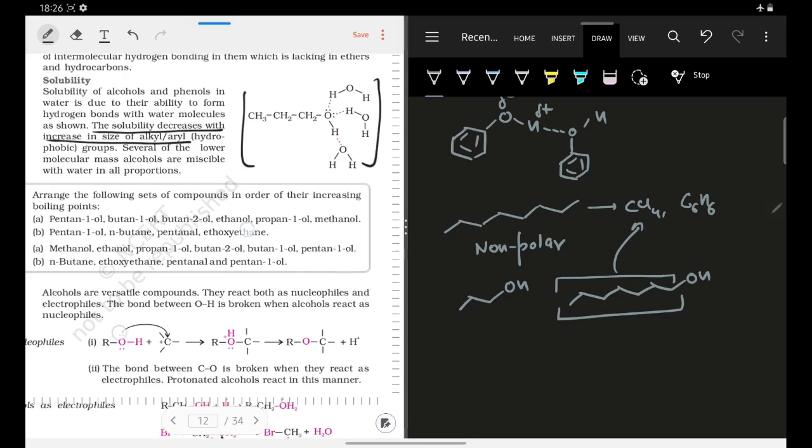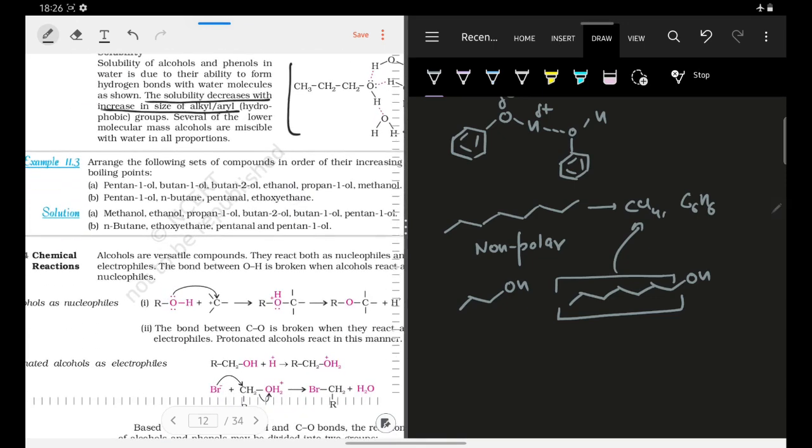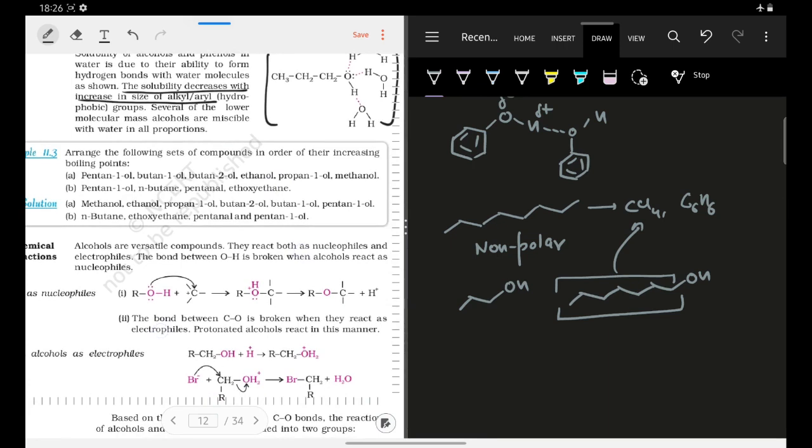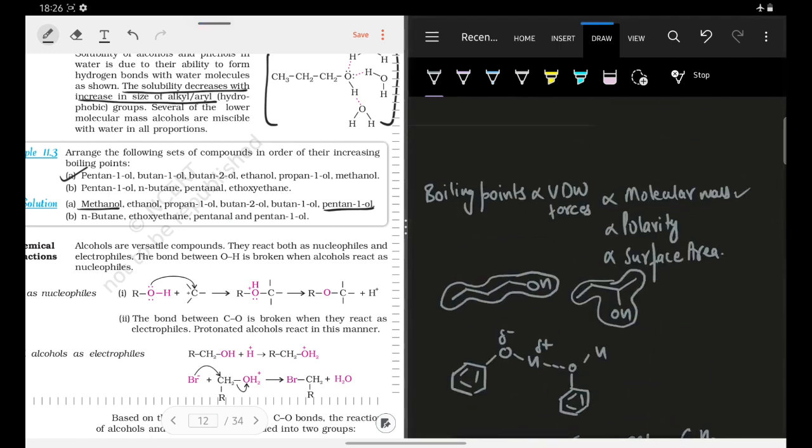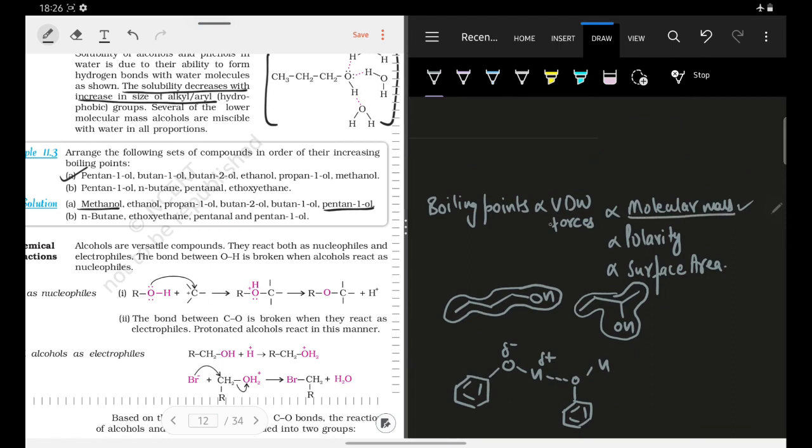Now let us try to focus on example 11.3. This is very easy. We have to arrange the compounds in increasing boiling point. So here for the first example they have taken some alcohols and there is a difference in carbon atoms. So we know that pentane-1-ol will have the highest boiling point, methanol will have the lowest boiling point. Why? Because pentane-1-ol has the most carbon atoms and methanol has fewer carbon atoms. So there will be a difference in molecular mass, and we know that the boiling point depends on van der Waals forces, and van der Waals forces further depend upon the molecular mass.